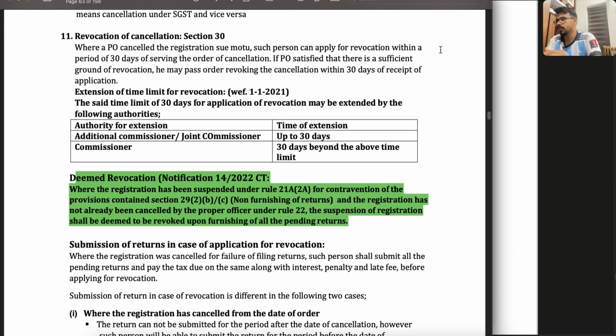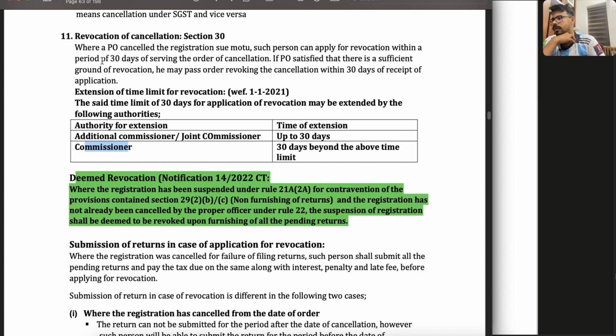So in the revocation of cancellation, you have to apply for revocation within 30 days from the receipt of the cancellation order. There is an amendment, not a new latest amendment, but still okay. Even after those 30 days, you can still apply for revocation if you have permission of the additional commissioner, joint commissioner or commissioner. Okay, I'm not going into that area.